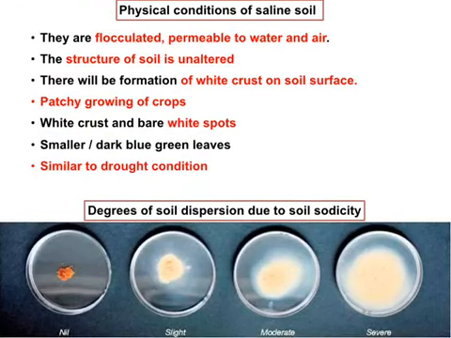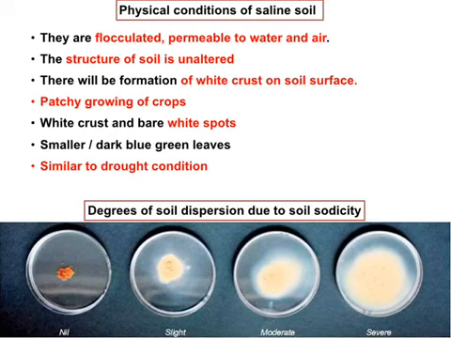So what are the physical problems or physical constraints due to salinity problem? Soils are flocculated and permeable to water and air. Soils are always in a dispersion stage. The soils are not settled due to this salinity problem. And the structure cannot be altered. Then the soil contains white crust or white patches on the surface of the soil.